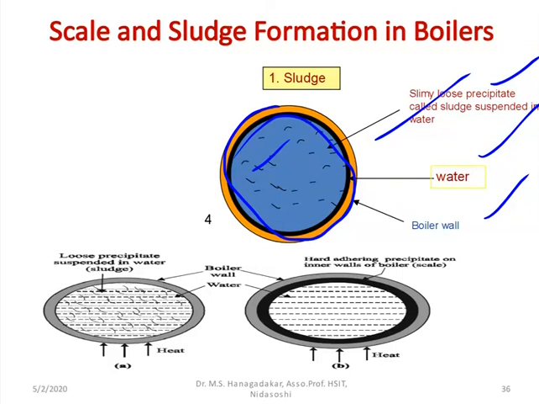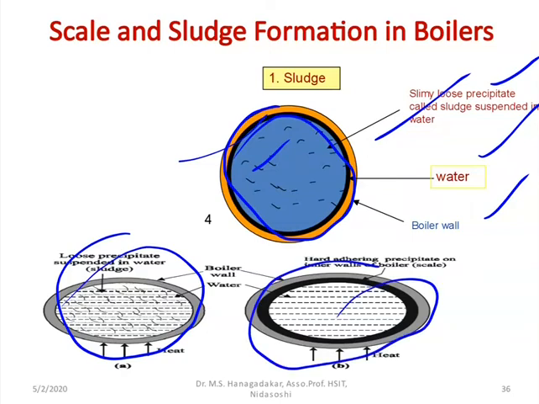As I told you in the previous slide, the sludge is the precipitate which is loosely suspended in water inside the boiler. But you can see in this diagram that the same precipitate, if it is hard and adherent, coating the inner wall of the boiler, is called the scale formation.